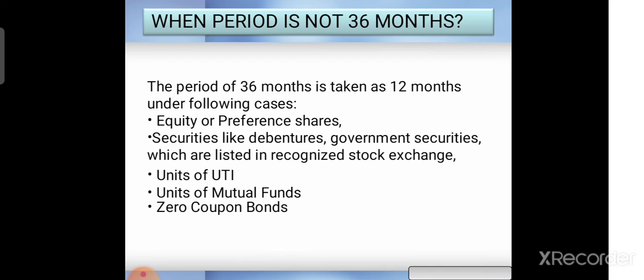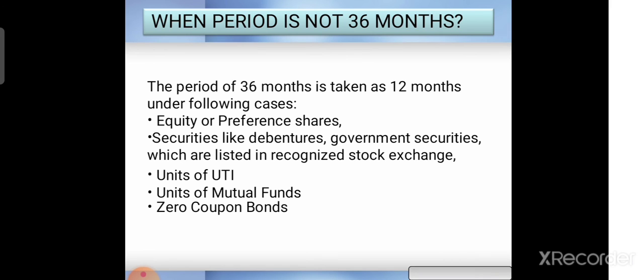If you hold those equity shares and preference shares for more than 12 months, suppose you own them for 14 or 15 months, then the gain on the equity and preference shares will be called long-term capital gain.